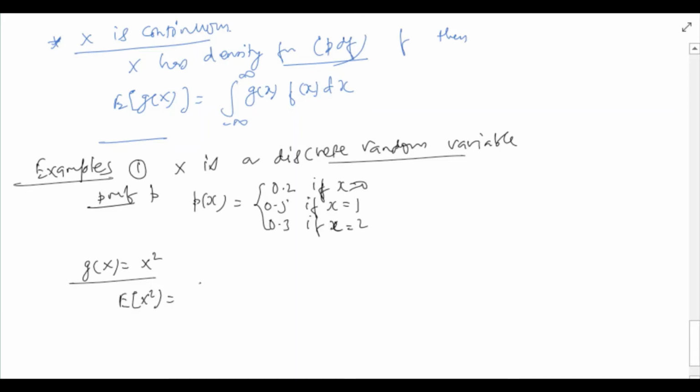So expected value of x square will be summation i equals 1 to 3 of xi square pi, which will be 0.2 into 0 square plus 0.5 into 1 square plus 0.3 into 2 square, and this turns out to be 1.7.